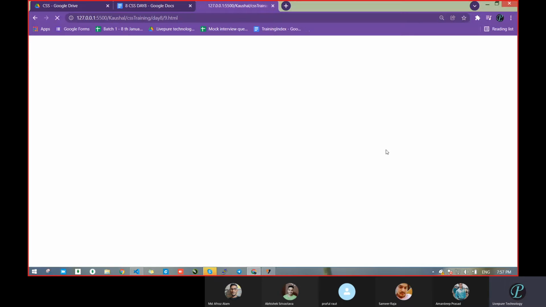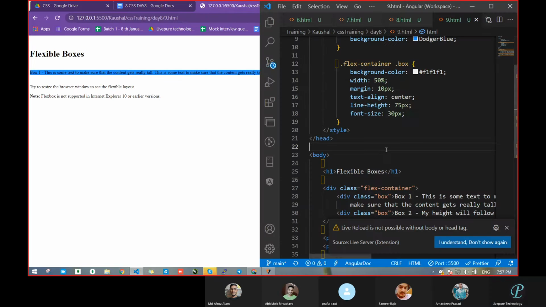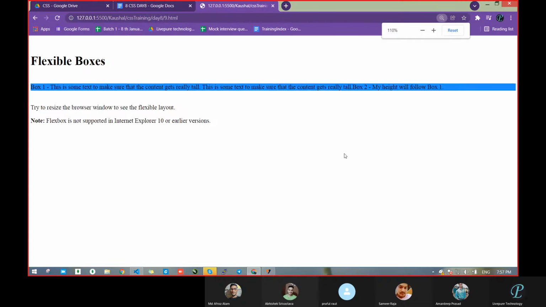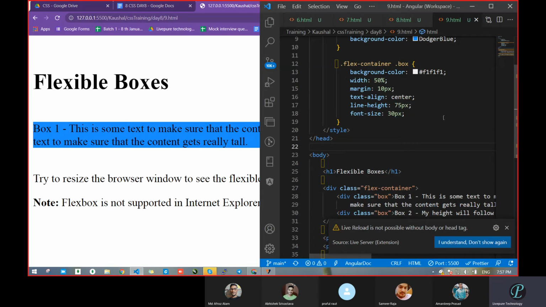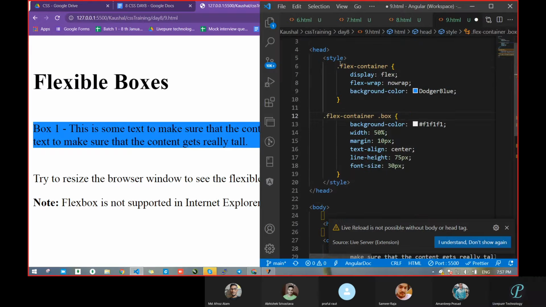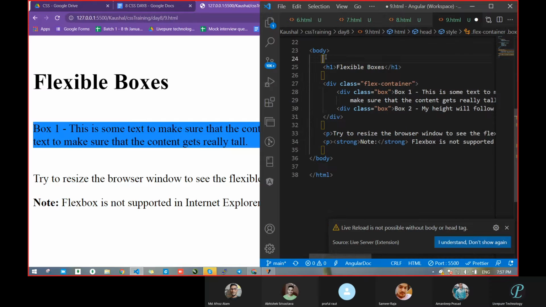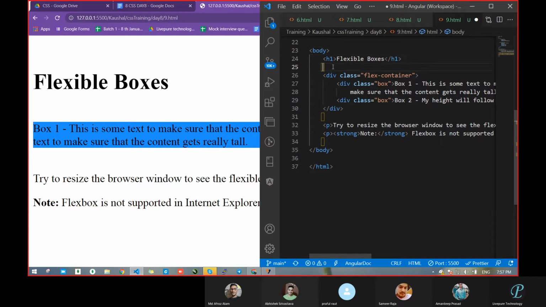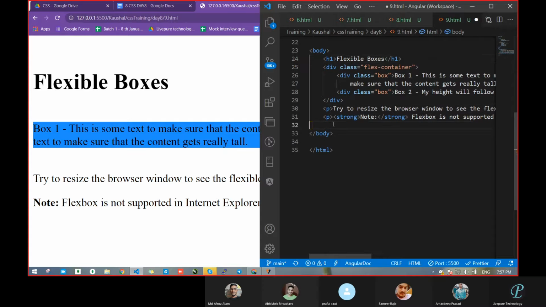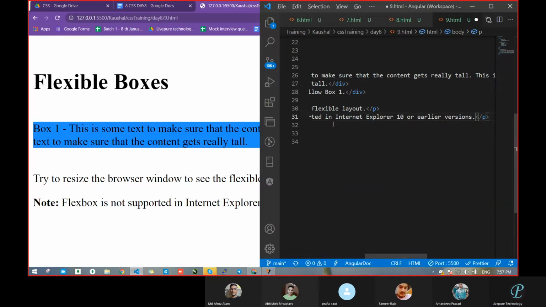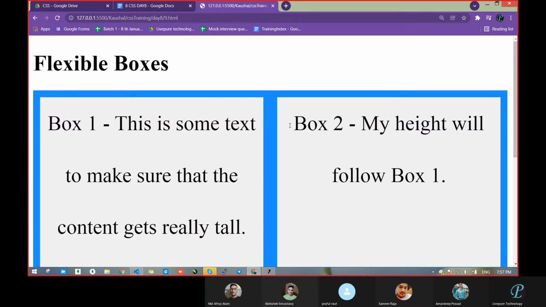They are not saved. Let's refresh. Where is the box? Are you realizing anything? Wait, it will not come. There is some issue. It will then come. Now see.